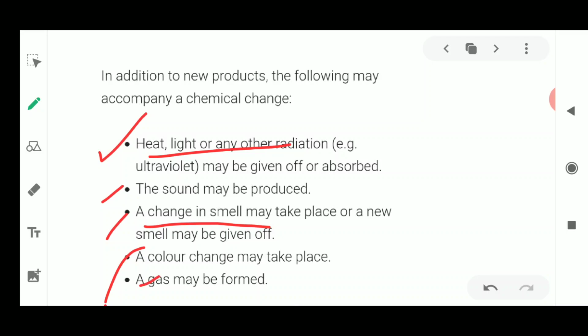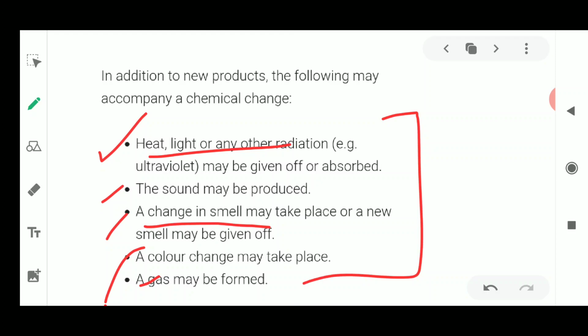Burning of wood is also a perfect example to study all these properties of chemical change. What is happening when you burn wood? It gives rise to heat and light. Sound will not be produced, but it burns with a very large amount of heat and light.